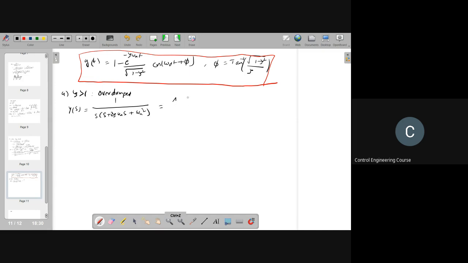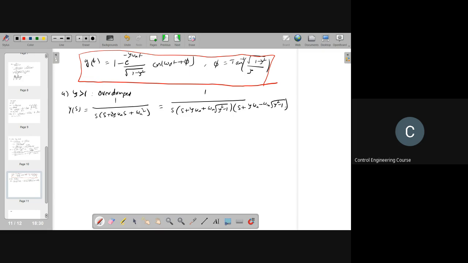Before going to that, I will write this: 1 by s into s plus zeta omega n plus omega n into square root of zeta square minus 1, as I derived before, s plus zeta omega n minus omega n into square root of zeta square minus 1.